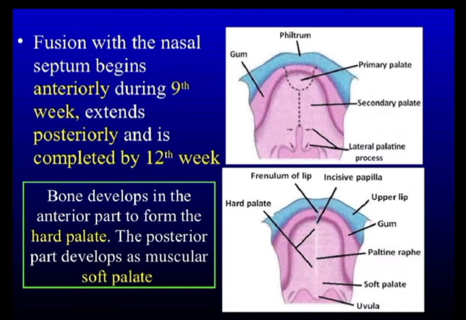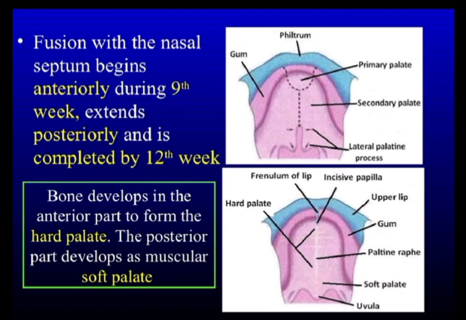So if the maxillary prominence cannot unite with the lateral nasal prominence, the cleft is left and it is known as, if it is on one side, unilateral cleft lip. If it is present on both sides, it is known as bilateral cleft lip.